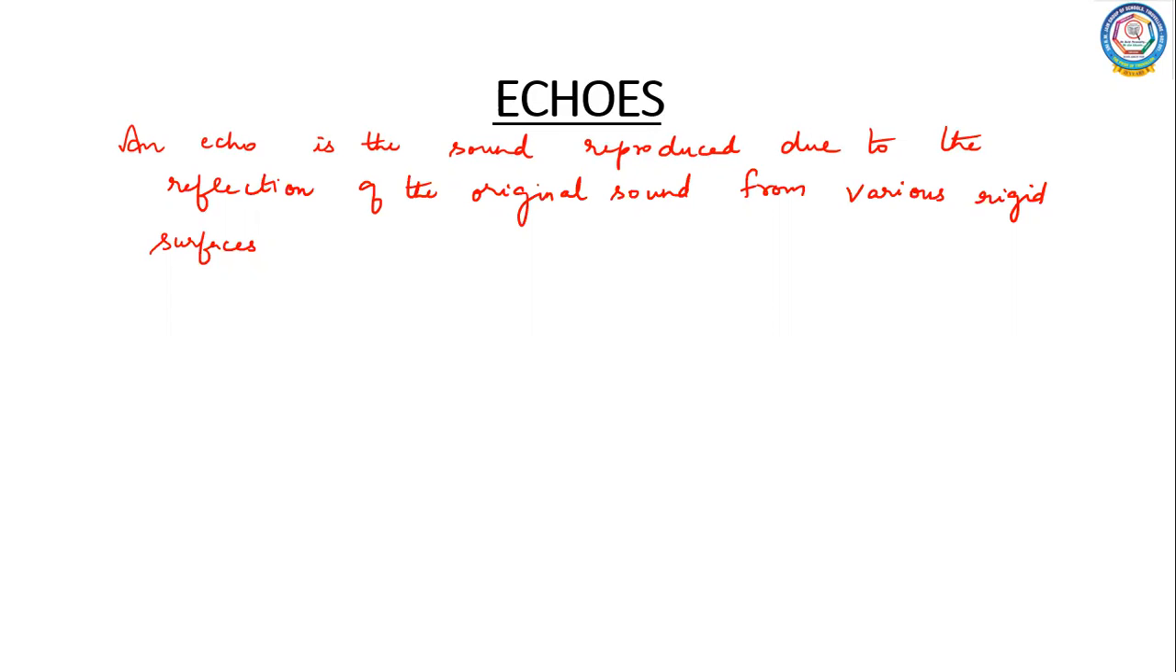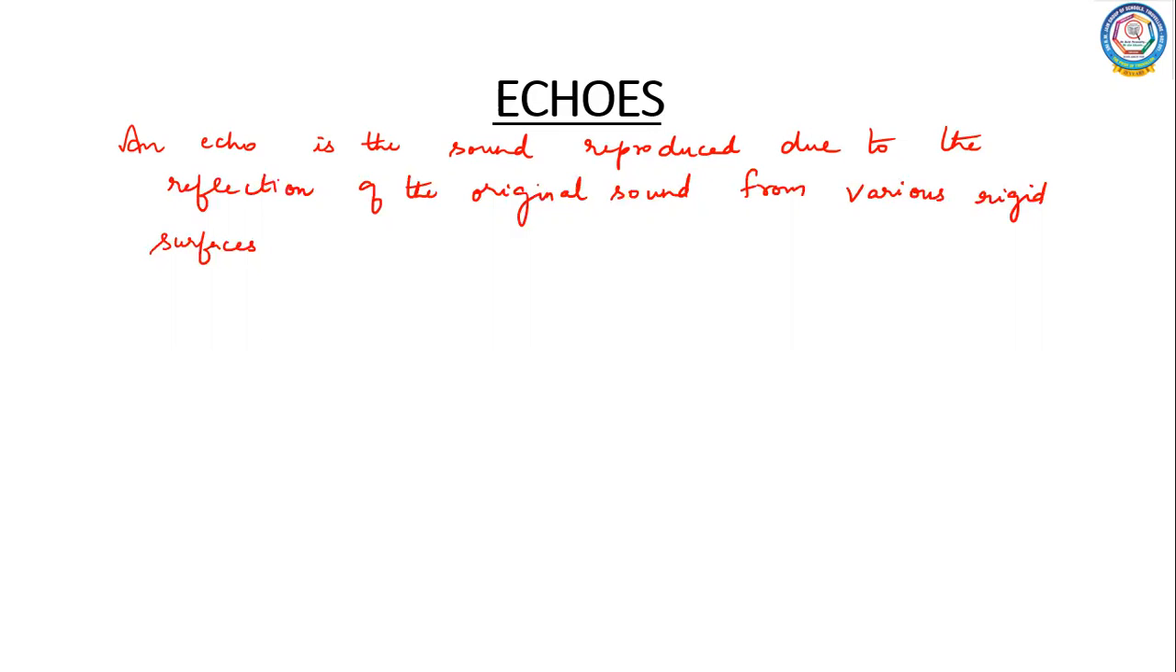And when you go and stand on the surface of some mountains, if you give a clap, if you make a sound, it will be reproduced. You will be able to hear back the echo. Okay, so this is nothing but the reflection of the original sound wave, and this sound wave will go and touch a rigid surface, and then once again it comes back and it will be heard as an echo.